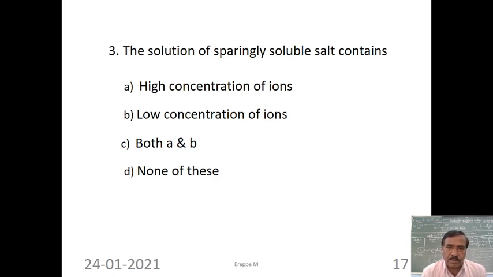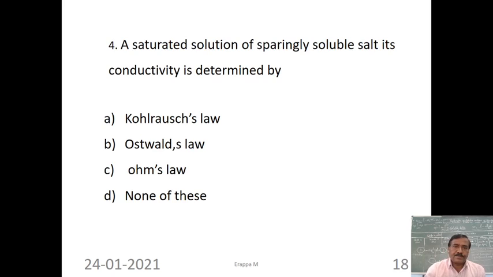The four answers: A is high concentration of ions, B is low concentration of ions, C is both A and B, and D is none of these. For this question, the solution of a sparingly soluble salt contains a low concentration of ions.